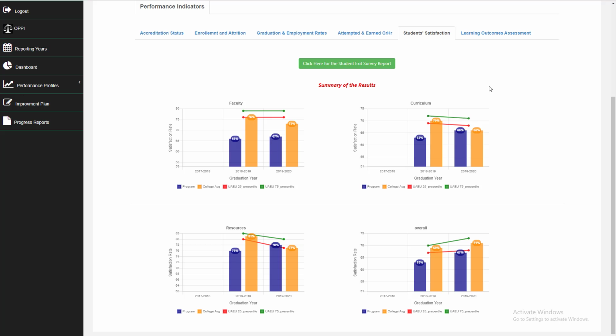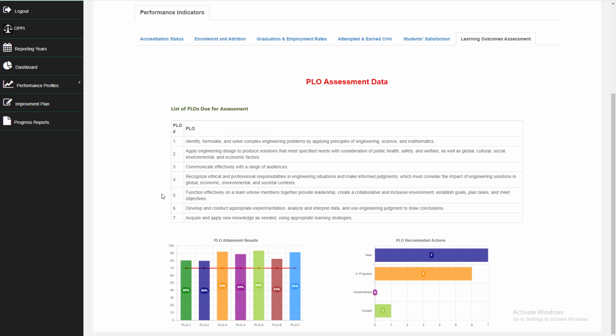Last but not least, of course, the learning outcome assessment. Here you see the 7 learning outcome assessments the program assessed last year, and you can see that all of them are above the 70% threshold. You can see also the program has 7 remedial actions: still new, 6 of them are in progress, 0 are implemented, and 1 is closed.